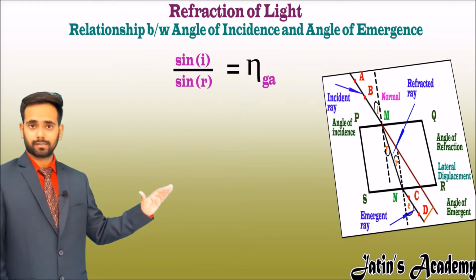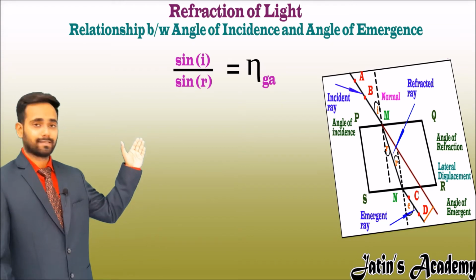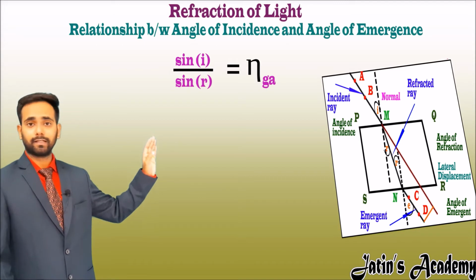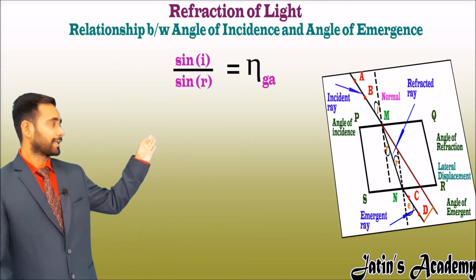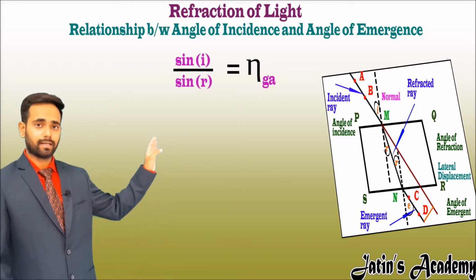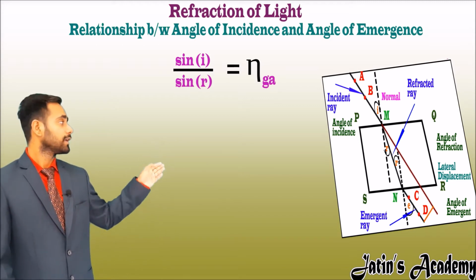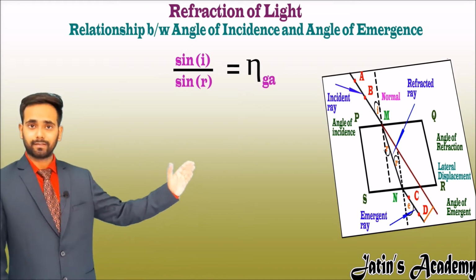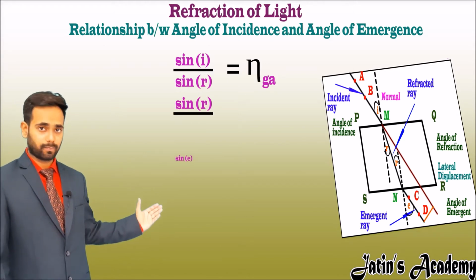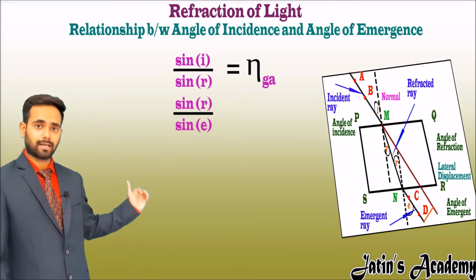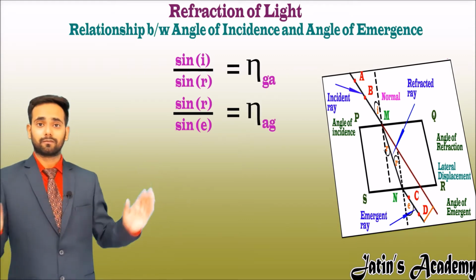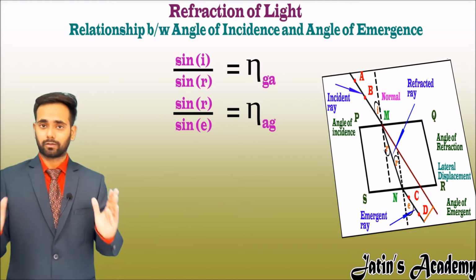The second law of refraction states that the ratio of the sine of the angle of incidence to the sine of the angle of refraction gives the refractive index. In this example, the refractive index of glass with respect to air is sine i upon sine r. In the second case, at the second surface, we take the sine of the angle of refraction first and the sine of the angle of emergence second. Sine r upon sine e is the refractive index of air with respect to glass.